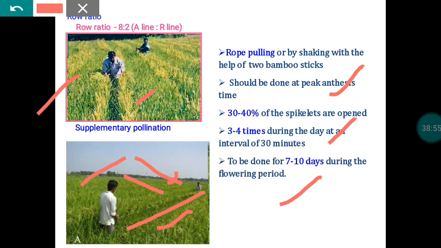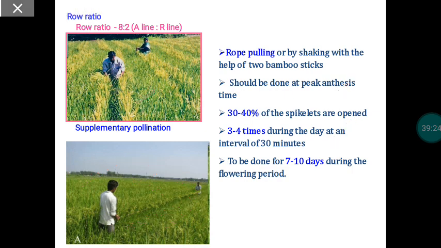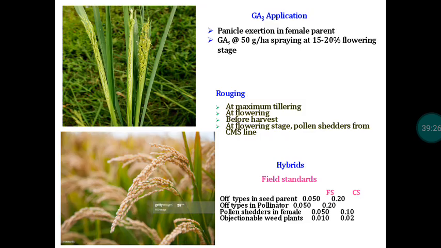Particularly in the case of R-line, for some R-lines the flowering period is 8 days. So whenever flowers are there in the R-line, we have to do this practice. This is not a one-day process. We have to repeat the rope pulling, rod driving and all those operations for about 7 to 10 days. Definitely this will help us to transfer the pollen from R to A. If pollen is transferred from R to A, there will be a sure seed set in the A line. That is the advantage of this.